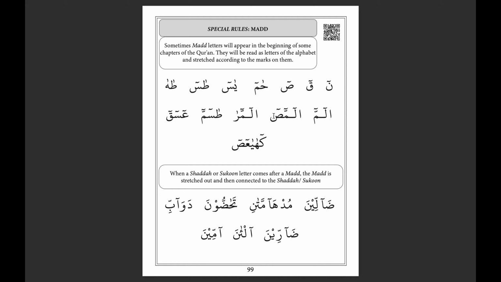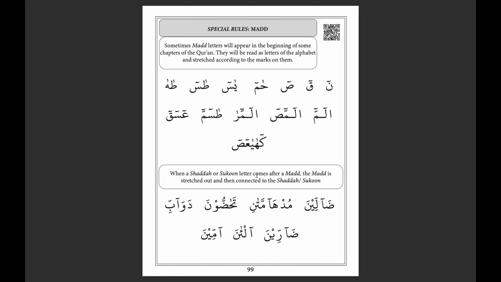Then we're going to say sad just as long. So all together. Alif, lam, meme, sad. Okay. And the rest of these are pretty straightforward. Just really practice these out loud. It's going to be quite long, and these are very few. These are quite exceptional. You're only going to see these in the beginning of a handful of surahs in the Quran, and that is a special rule for mad.